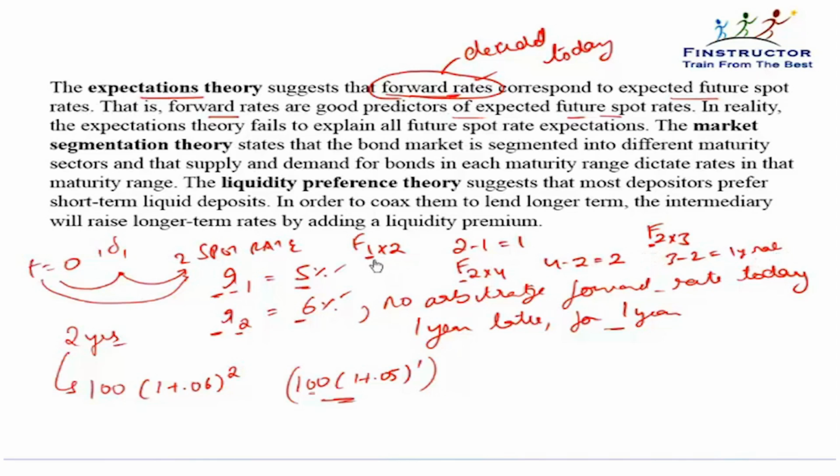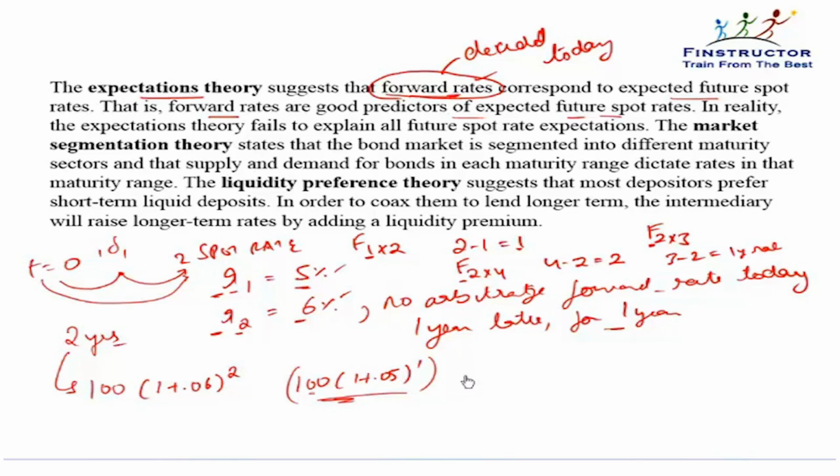So at the moment we are talking about F1 into 2, that is 2 minus 1, the 1 year rate 1 year from now. If I borrow for 1 year today, and today itself I enter into a forward agreement to borrow for a period of 1 year, 1 year from now. How much amount?